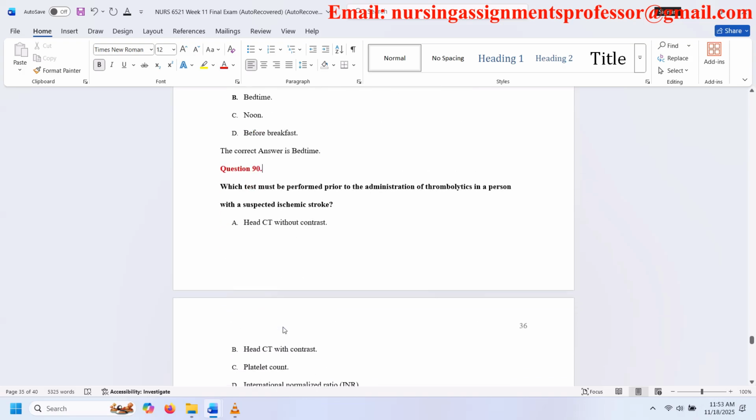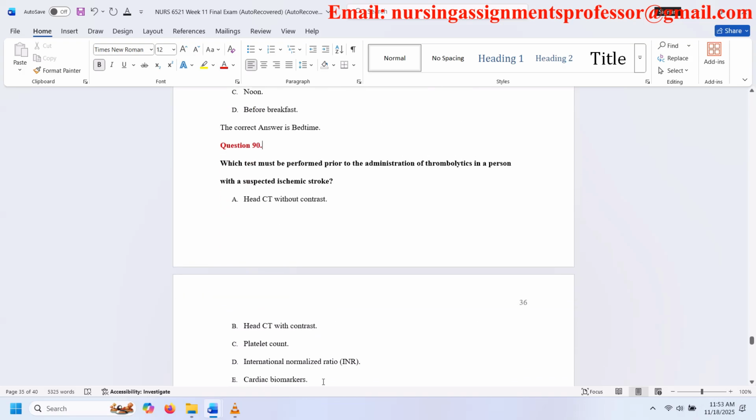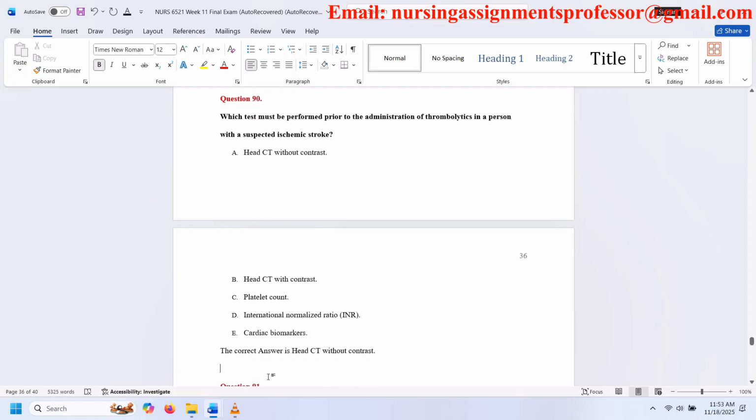Question 90. Which test must be performed prior to the administration of thrombolytics in a person with a suspected ischemic stroke? A. Head CT without contrast. B. Head CT with contrast. C. Platelet count. D. International normalized ratio. E. Cardiac biomarkers. The correct answer is head CT without contrast.